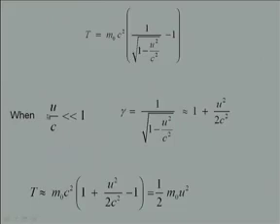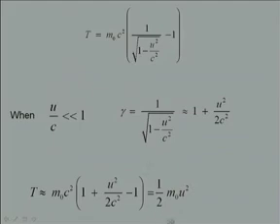If the speed of the particle is very small compared to c, which is the speed of light in free space, as is normally the case, then I can make a binomial expansion of u square by c square, and I will get for the Lorentz factor 1 plus u square by 2 c square. If I substitute this in this expression, then 1 and 1 cancel out, and we will get for the kinetic energy half m0 u square.